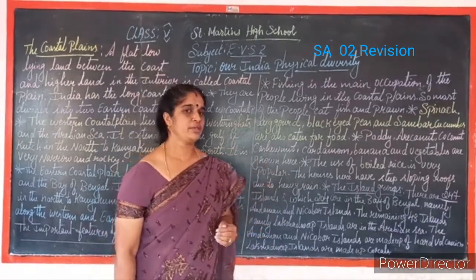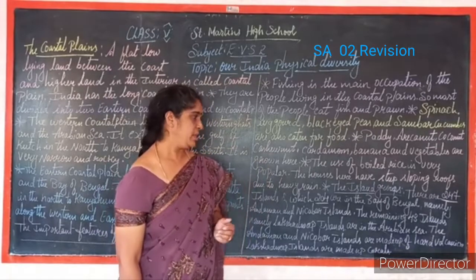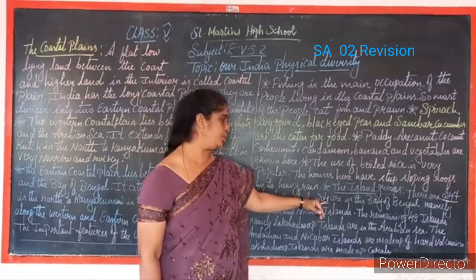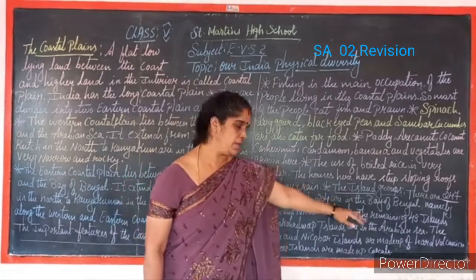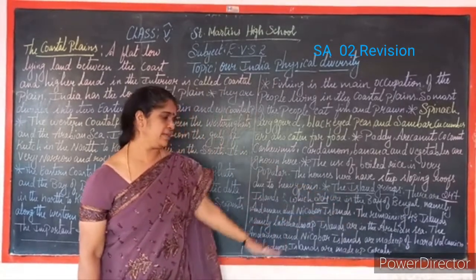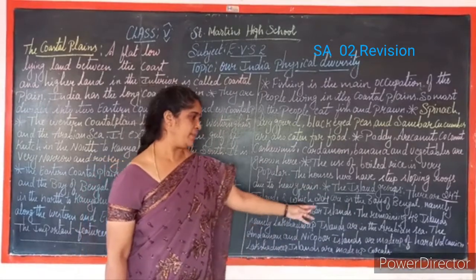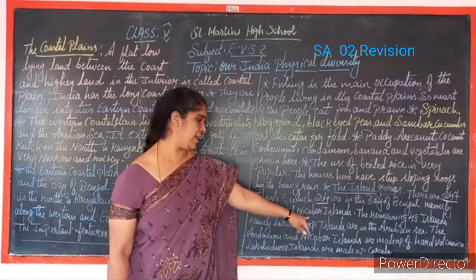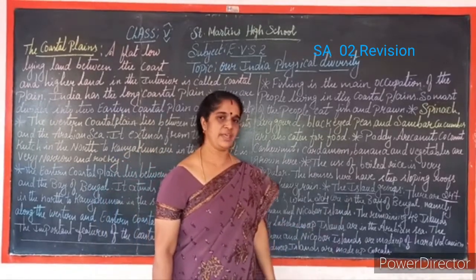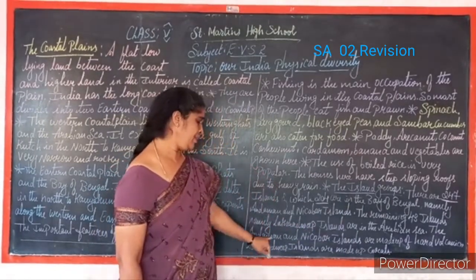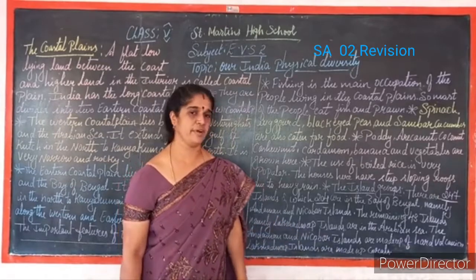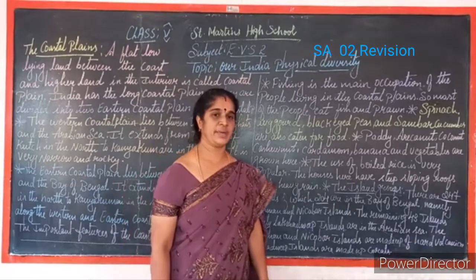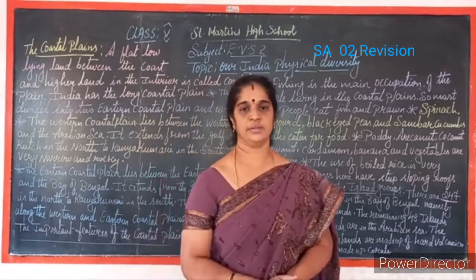So, next coming back to the island group. There are 247 islands, of which 204 are in the Bay of Bengal, namely the Andaman and Nicobar Islands. The remaining 43 islands, namely the Lakshadweep Islands, are in the Arabian Sea. The Andaman and Nicobar Islands are made up of hard volcanic rocks, whereas the Lakshadweep Islands are made up of corals.